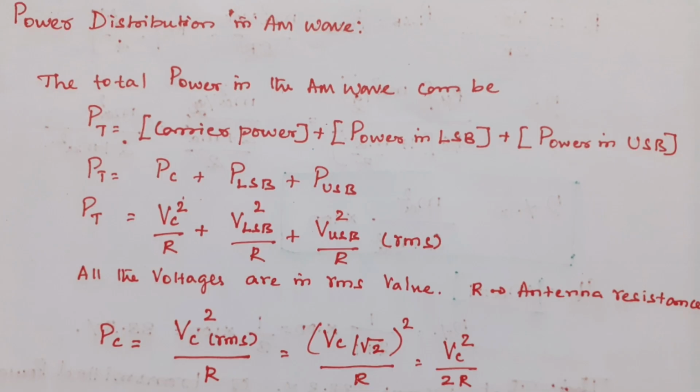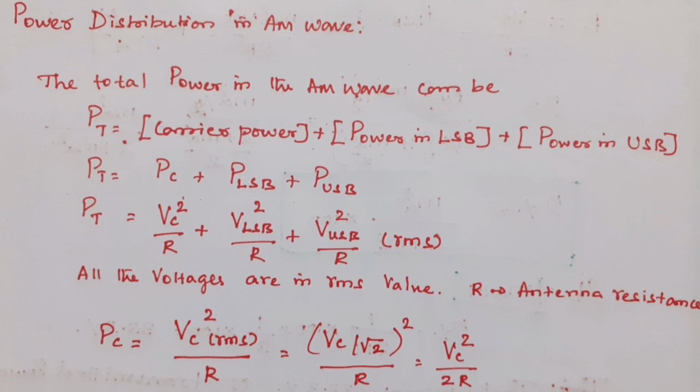Next we are going to see the power distribution in an AM wave. The total power in the AM wave can be represented as P_t equal to power of the carrier plus power in lower side band plus power in upper side band. So we can write P_t is equal to P_c plus P_LSB plus P_USB.